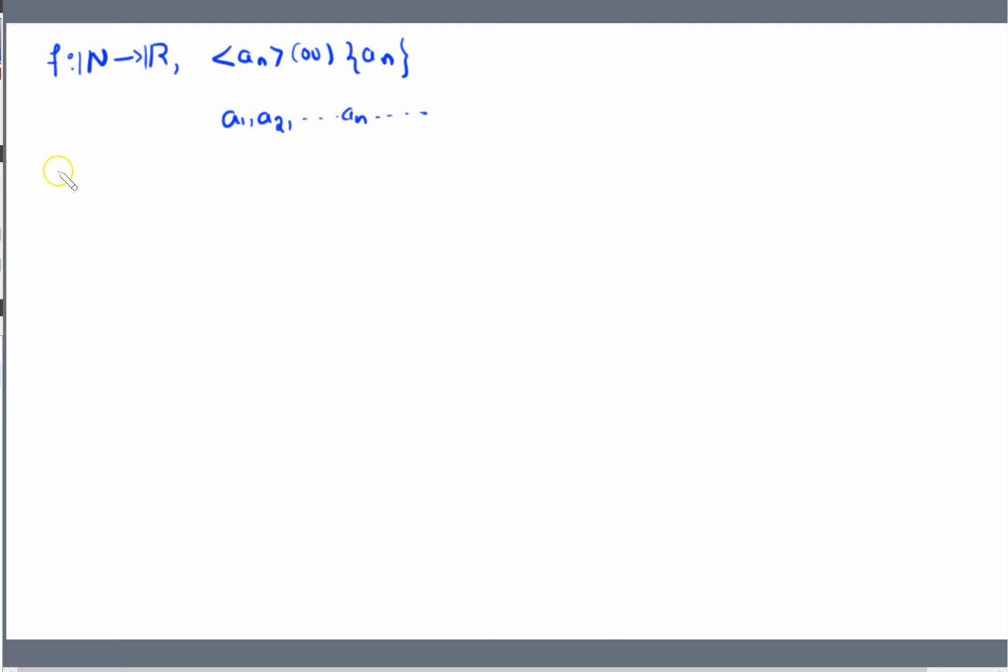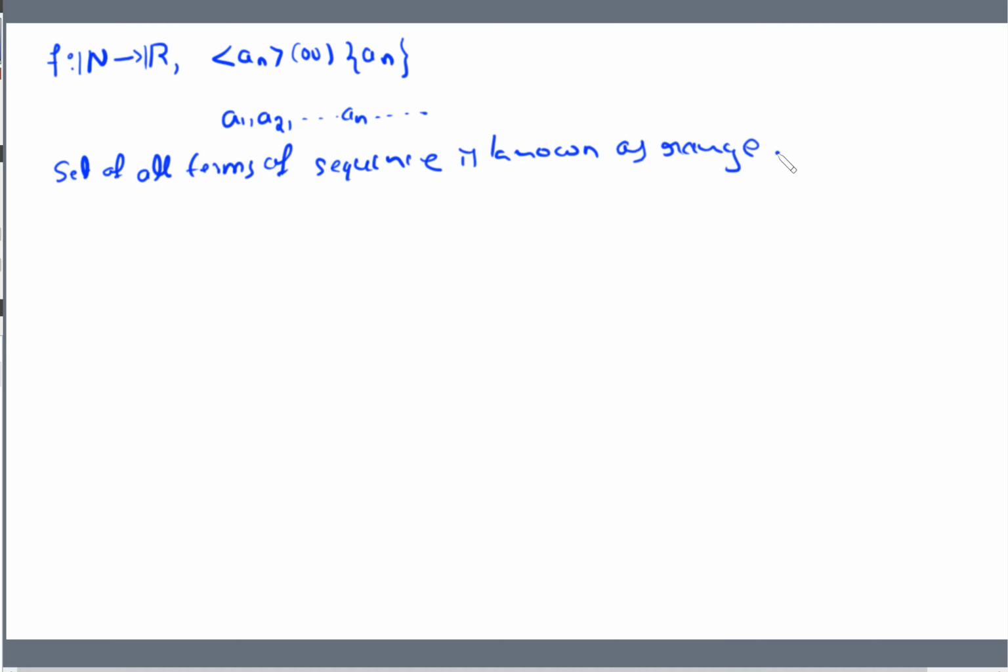Now the set of all terms of a sequence is known as the range of that sequence. Similar to a function, the collection of all the images we call a range. If the range set is finite, we call it finite range. If the range set is infinite, we call it infinite range. Similarly, the different terms of a sequence form the range. If that range set is finite, we call it finite range; if it is infinite, we call it infinite range.